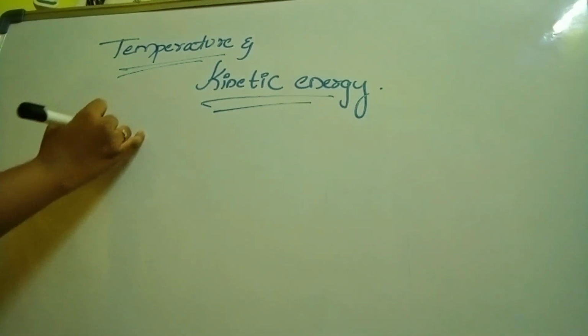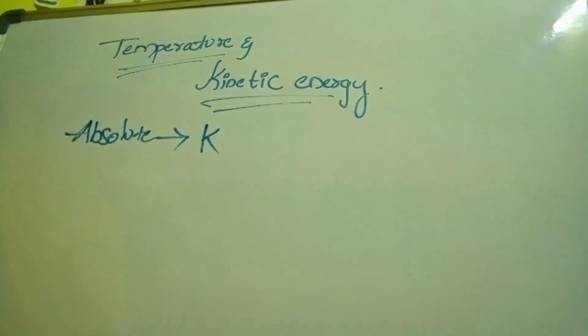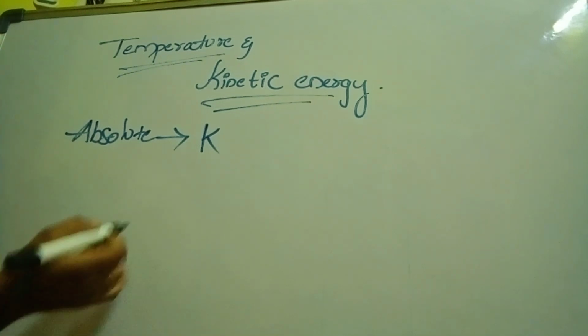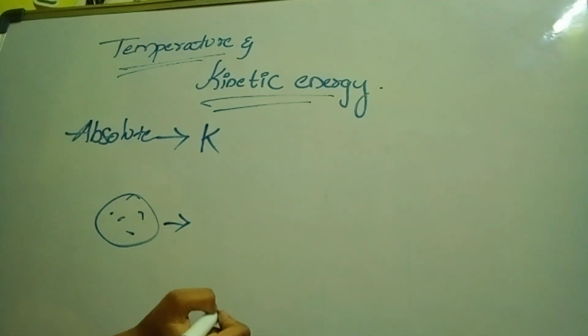See, absolute temperature means it is defined in kelvins. The temperature we measure in kelvins is known as absolute temperature. So average kinetic energy of molecules: suppose there are some molecules. The average kinetic energy. Average means what? Sum divided by how many numbers there are. Okay, average kinetic energy is directly proportional to absolute temperature.